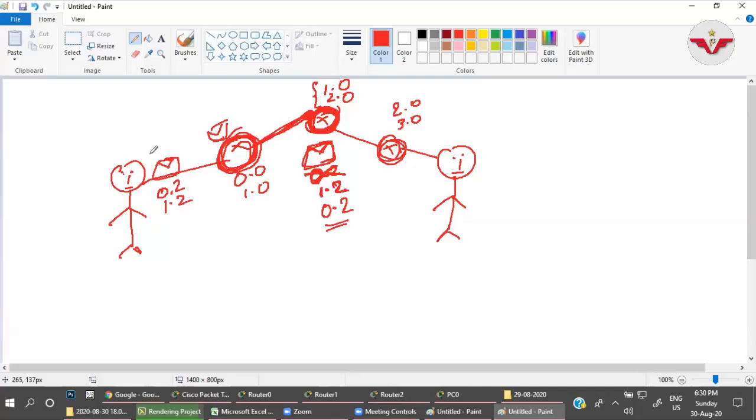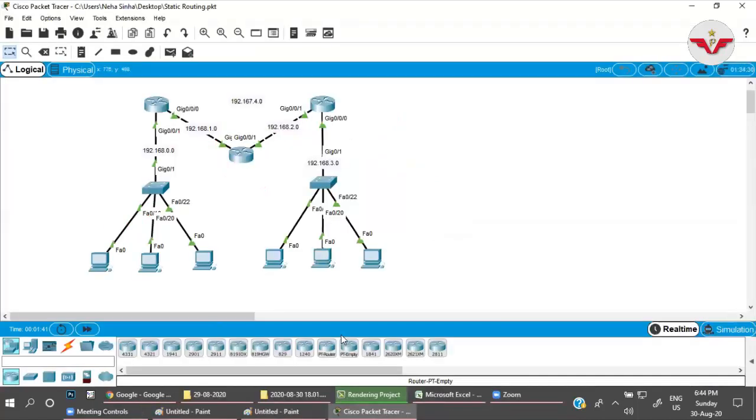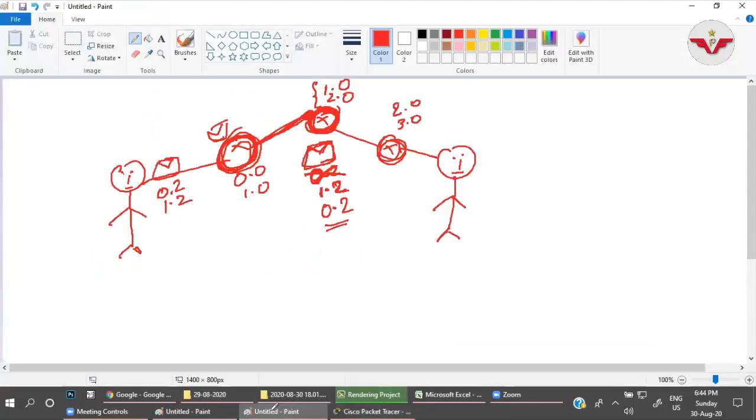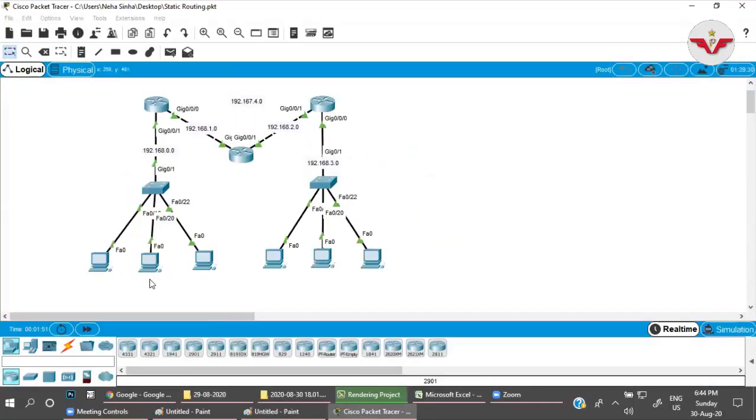Okay, if you check the packet over here, the same concept, the same logic is happening here. Let me show you. Now look here. Whatever we are discussing here, the same thing is happening here. The packet is reaching this interface, but while responding, this router does not have the information of this route or the 0.0 network.